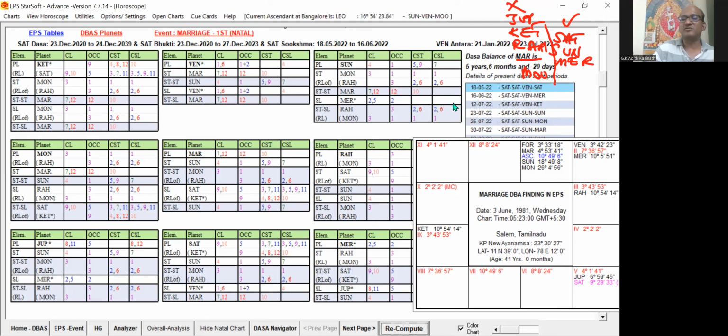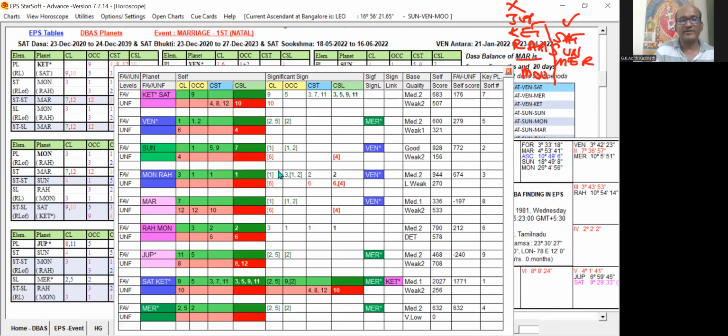So other planets, whatever we discussed, like Ketu, we discussed that it is having mixed significations. Venus, 1, 1, 2 and 6 and 4, is having some plus and minus present. And Moon is also a mixed one. So when these planets are acting at the other levels, then we can take those planets as having mixed significations.